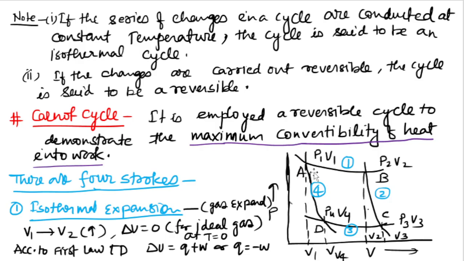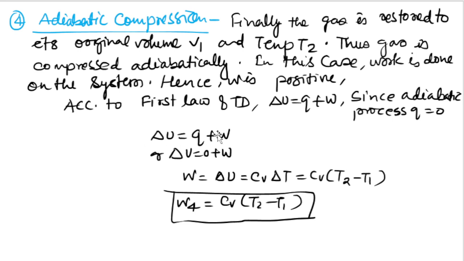The pressure is increasing, P4 to P1, and volume is decreasing. The gas is compressed adiabatically, so work is done on the system.